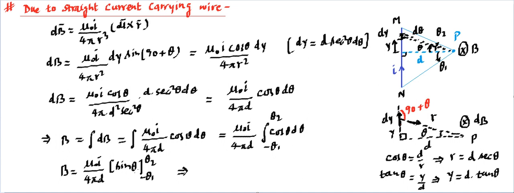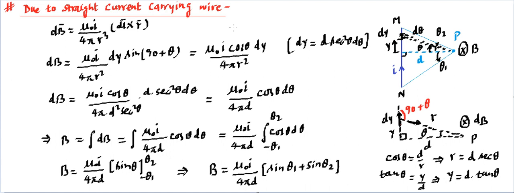First we replace theta by theta 2, then theta by minus theta 1, so there's going to be a minus outside, and then minus of this makes it plus. So ultimately the magnetic field at point P will be equal to mu naught I divided by 4 pi d, in bracket, sin theta 1 plus sin theta 2.